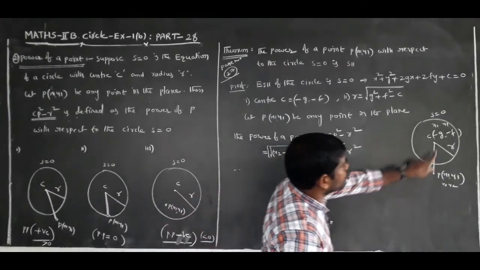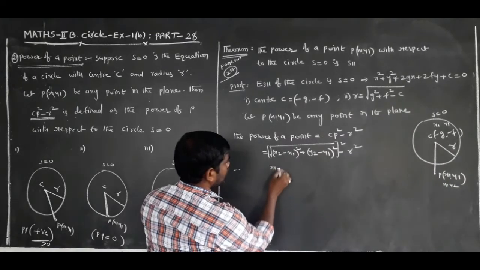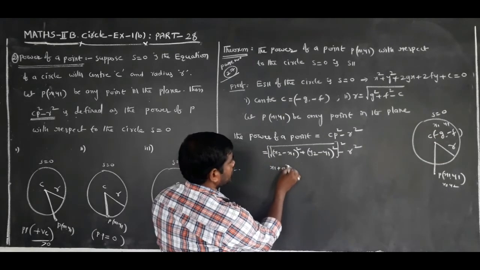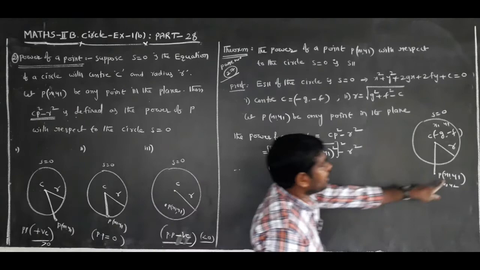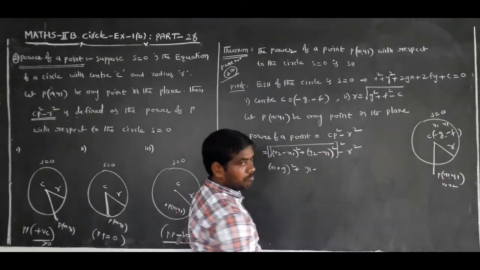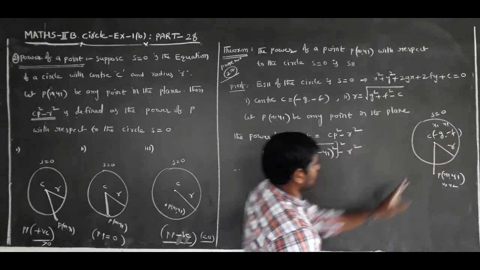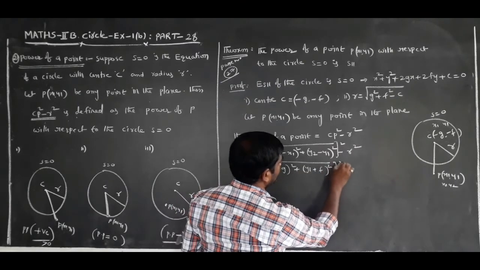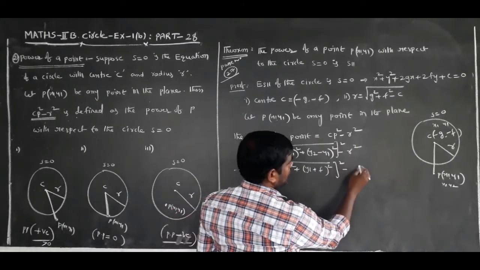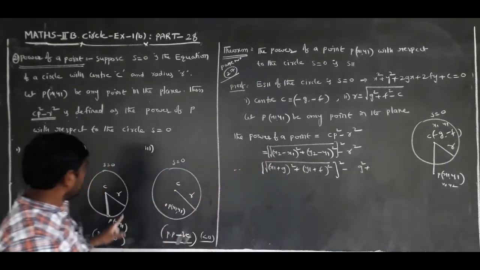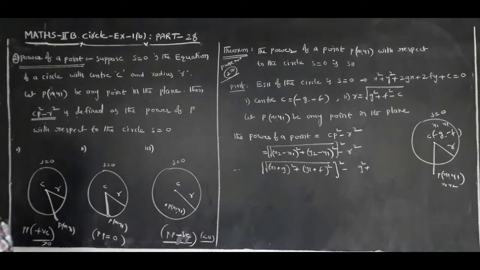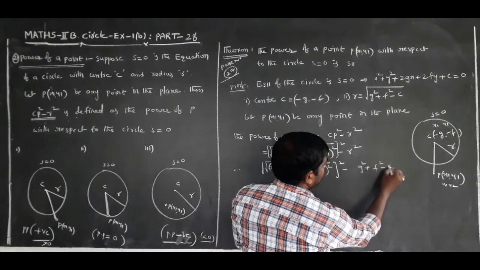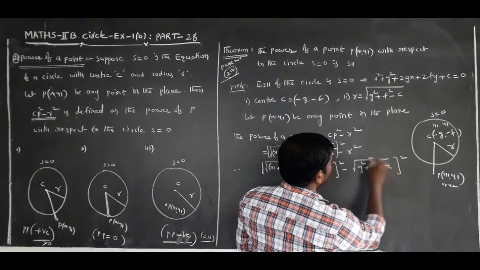Here x2 is equal to x1 minus, x1 is equal to minus g, so minus into minus is plus g whole square, plus y2 is equal to y1 minus, y1 is equal to minus f, so minus into minus is plus f whole square, minus r square. r means under root of g square plus f square minus c, whole square.